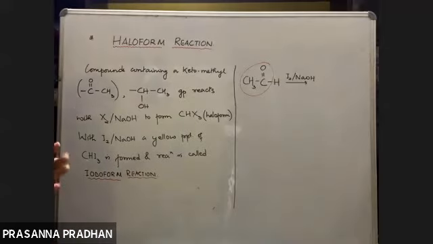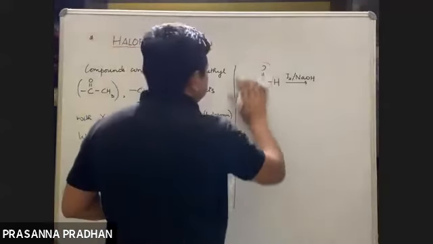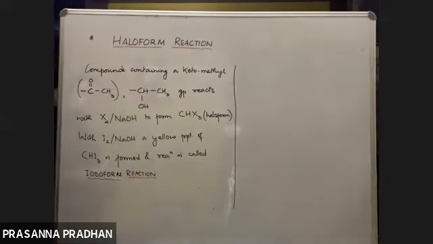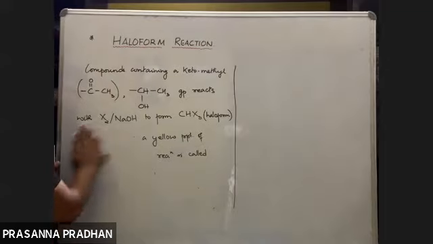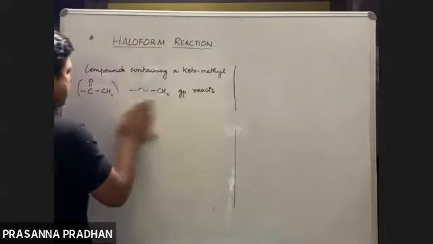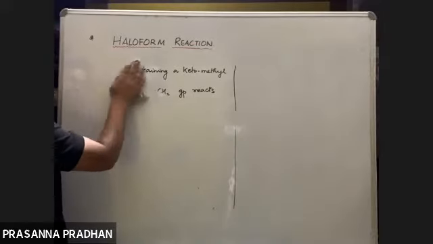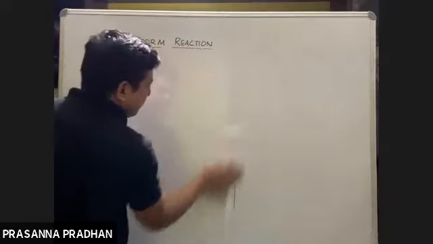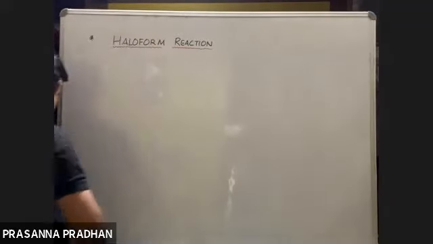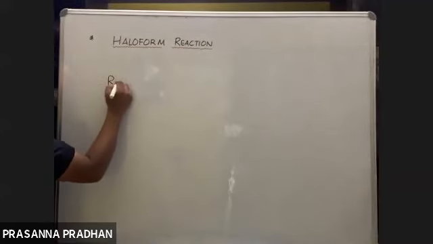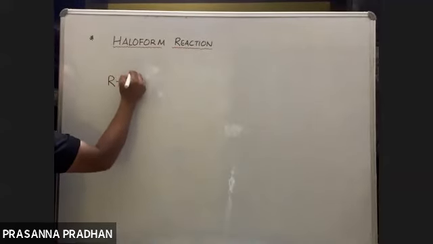I'll write down the general reaction first, it will be easy for us to understand. Now we know what kind of compounds respond to the iodoform reaction. Suppose we have a compound which contains a keto methyl group.